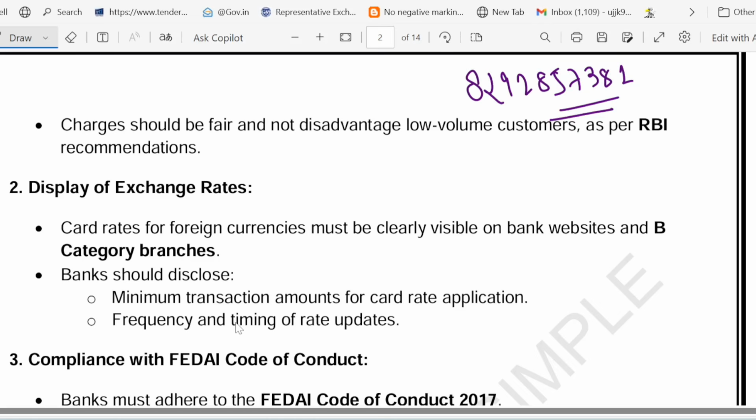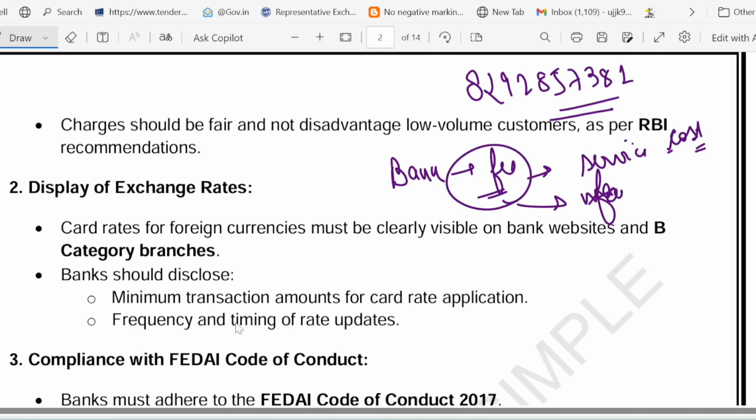First of all, this is about foreign exchange charges. What can a bank charge you? Banks can set their own fee based on the service cost. This flexibility has been given to banks, but the fee must be fair. No unfair penalty for a small transaction as per RBI. You can think of it like a restaurant's service charge. Some may charge 5%, others 10%, but they can't overcharge you on a random basis.